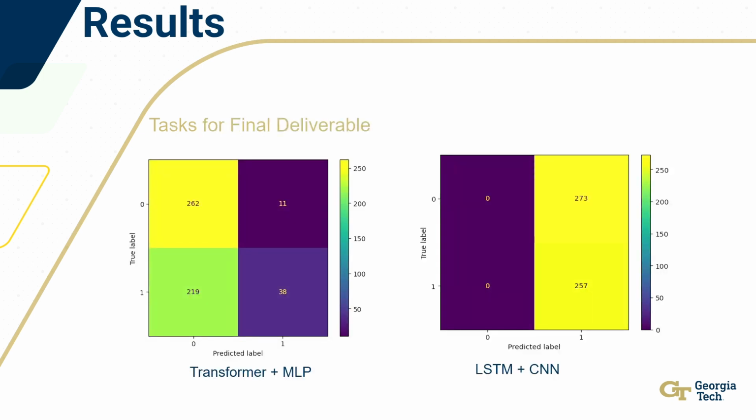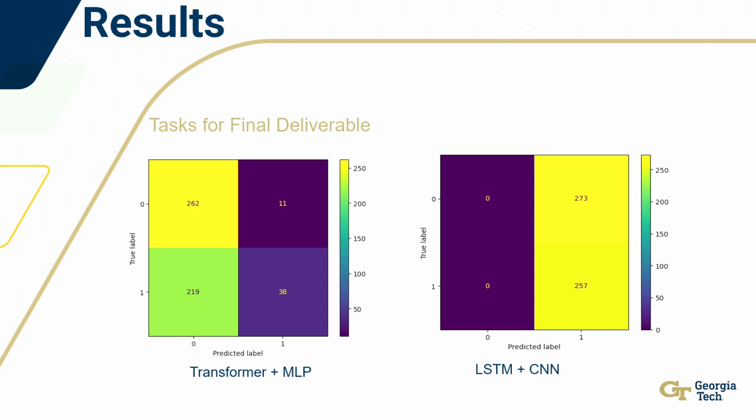And finally, on the last slide here, I have the confusion matrix for both, just to show you the performance. So basically, to train these models, I would split 80% of the data set into the training data set, where the model would learn to associate the features with the output. And then I would set aside the final 20% of the data set as a test holdout to see the performance on unseen data for both models.